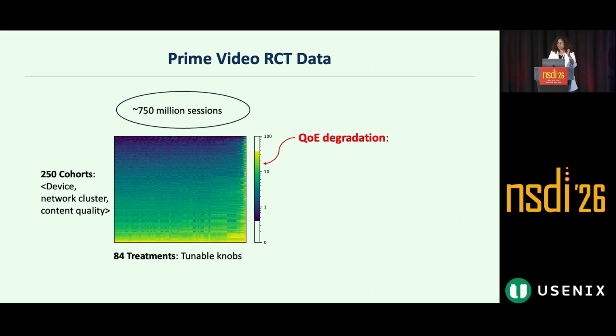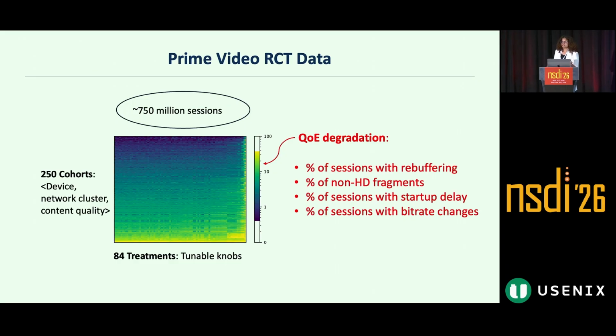We estimate the QoE degradation for each treatment and for each cohort, and this heat map shows that. This QoE is a linear composite of 4 metrics: percentage of sessions with high rebuffering, percentage of sessions with high startup delay, frequent bitrate changes, and percentage of non-HD fragments delivered in an HD video.